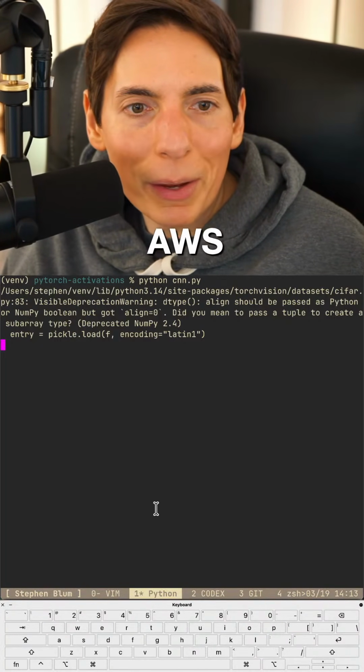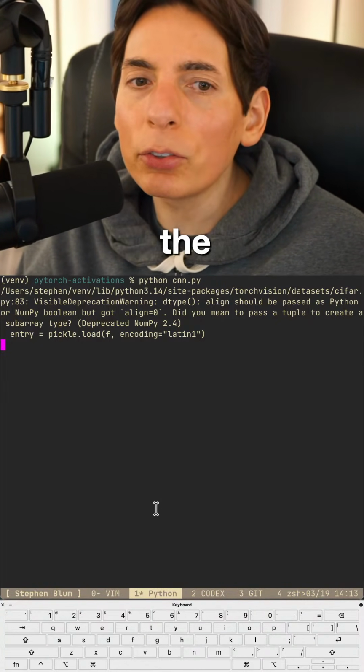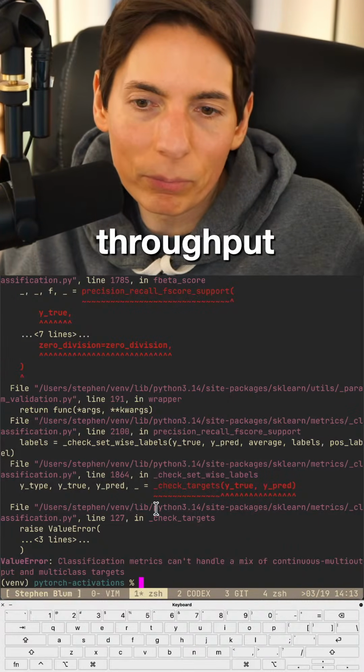AWS is cheaper than the main Claude API. I think they're basically the same price. The only difference is that we get dedicated throughput.